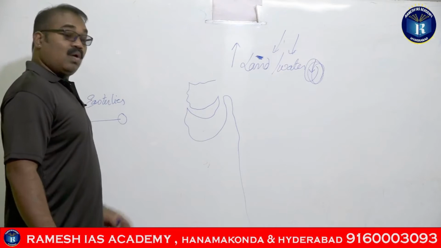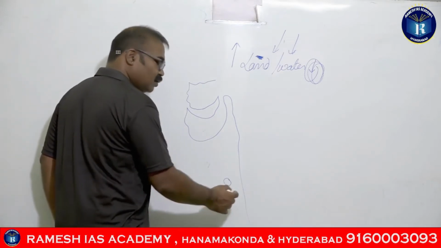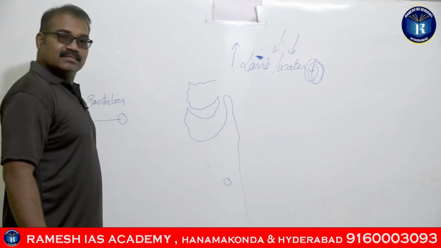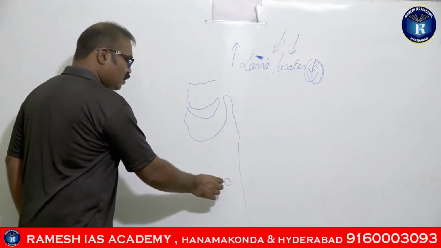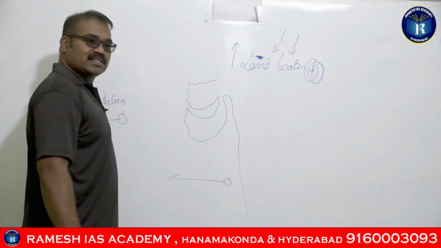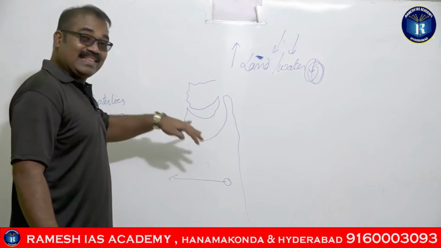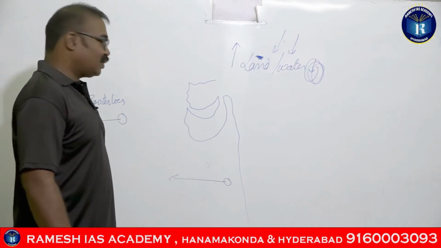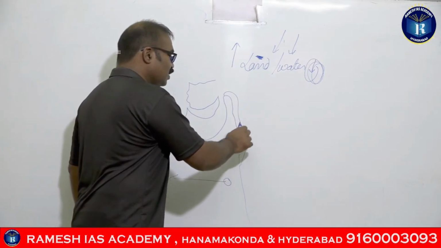So what exactly happens here in the Arabian Sea? The Arabian Sea is also a tropical location, so here also the cyclone should move like this. But in the rainy season, these areas will be witnessing cyclonic rainfalls.